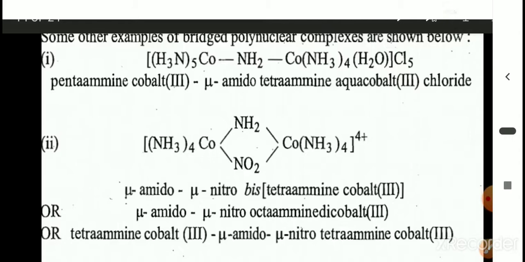When it is symmetric, we can write the name in 3 ways. First, mu amido, mu nitro, since the groups are the same, there are 2 units, therefore bis tetramine cobalt 3; or mu amido, mu nitro, in total 4 amine, therefore octamine, 2 cobalt, therefore dicobalt 3; or tetramine cobalt 3, mu amido, mu nitro, tetramine cobalt 3.